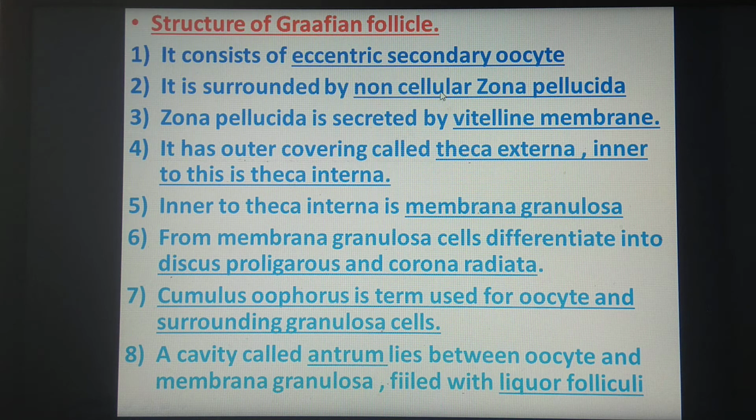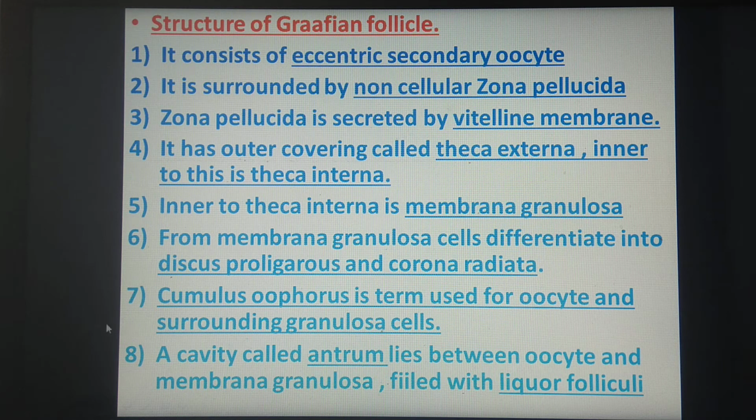It is a jelly-like material. Then the zona pellucida is surrounded by a vitelline membrane. Then it has an outer covering called theca externa. Inner to this is theca interna, and inner to theca interna there will be a membrana granulosa. From this layer of membrana granulosa, some cells differentiate into discus proligerus and corona radiata, as we have seen in